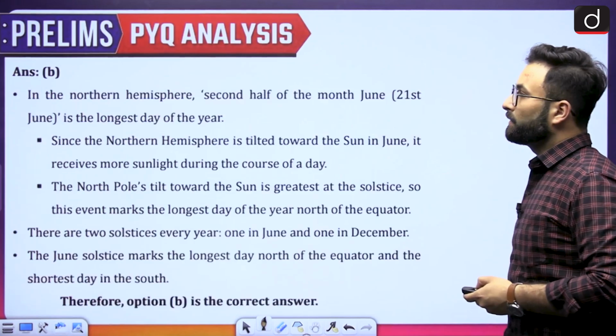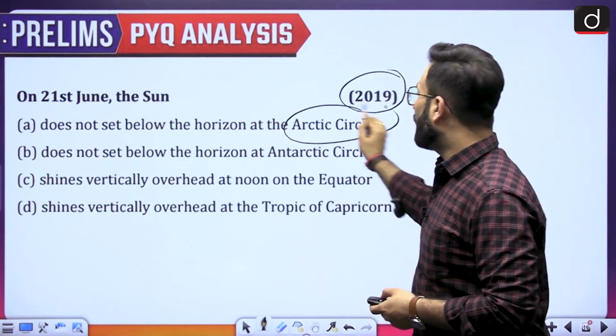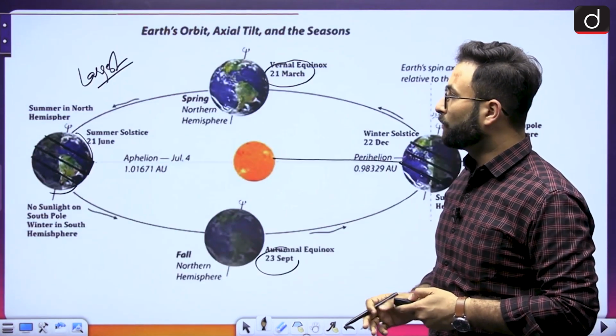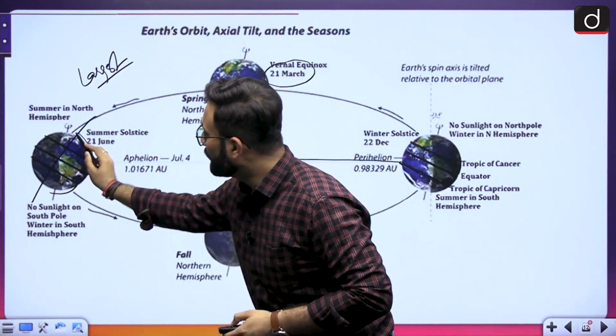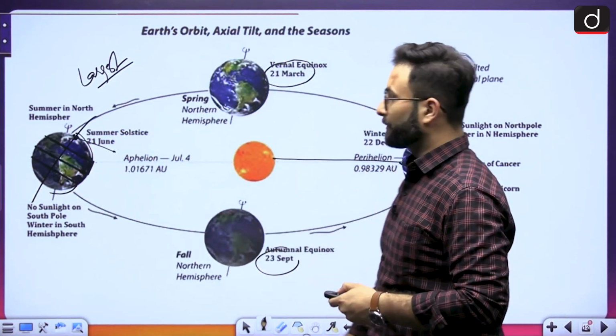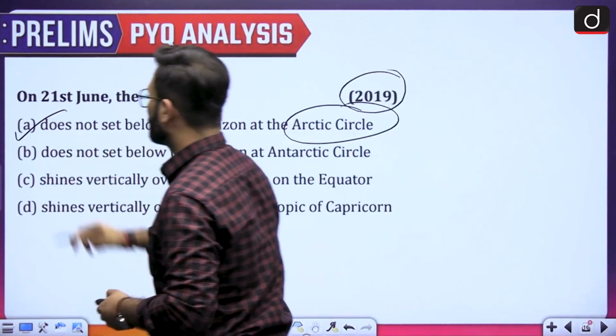Okay, so here you can see it does not set below the horizon at the Arctic circle, because the whole North Pole is tilted toward sun over here. Here you can see this is your North Pole and it is tilted towards sun. So even in the North Pole, sun will not be setting. Okay, so here option A is your right answer.